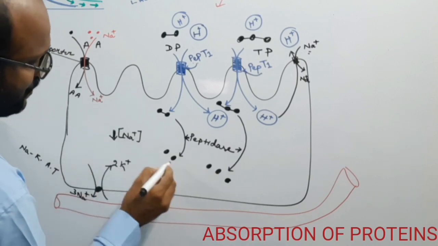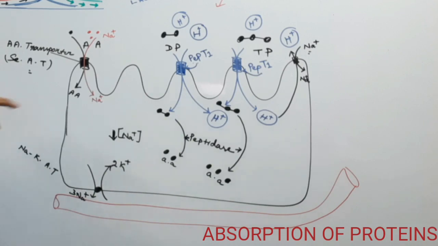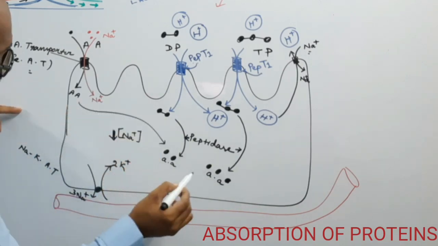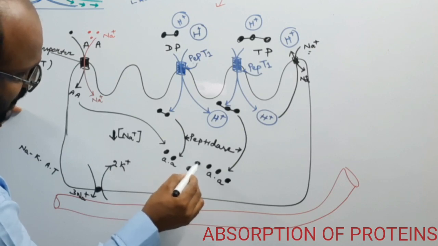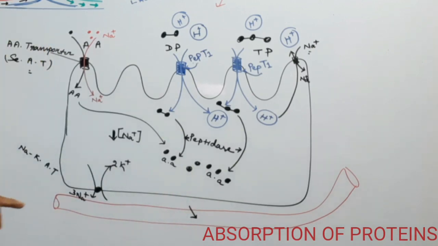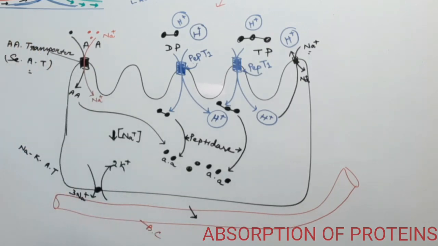So these are the free amino acid. So now here is the free amino acid. These free amino acids go to the blood circulation or the blood capillaries present below the enterocyte. This is my blood capillary present below the enterocyte cell.